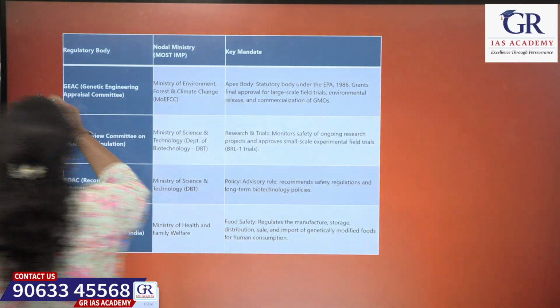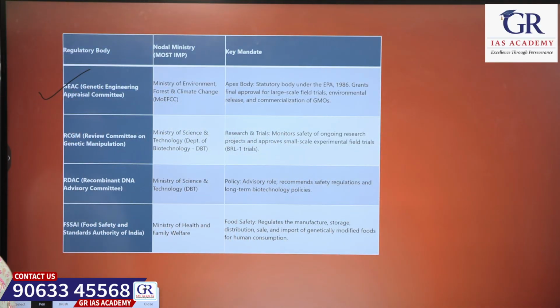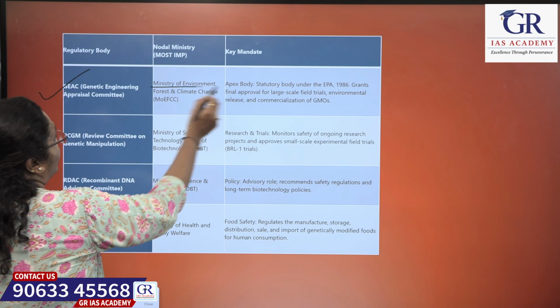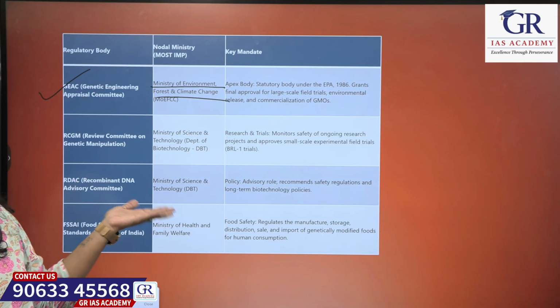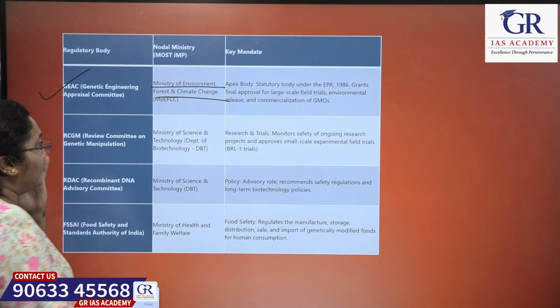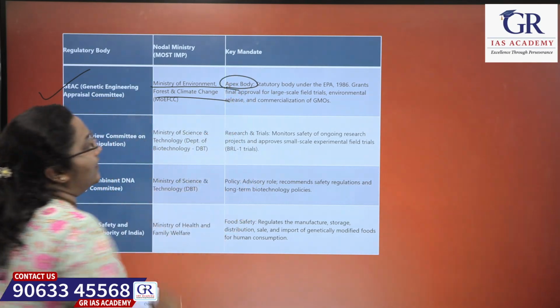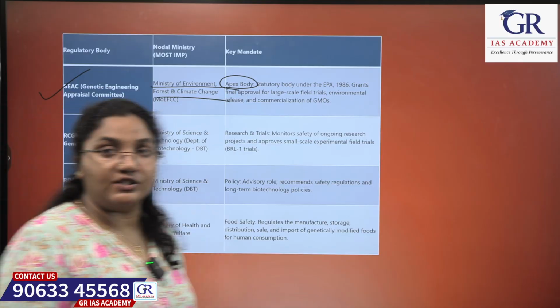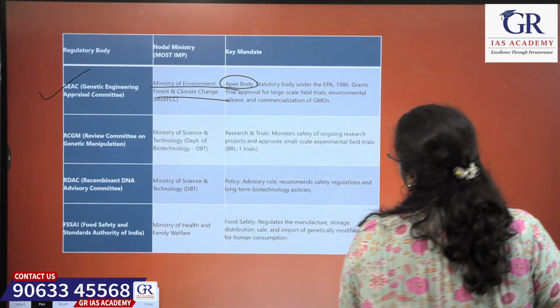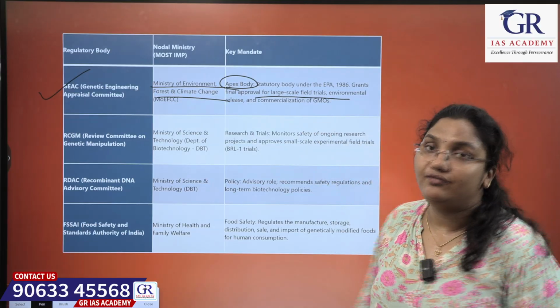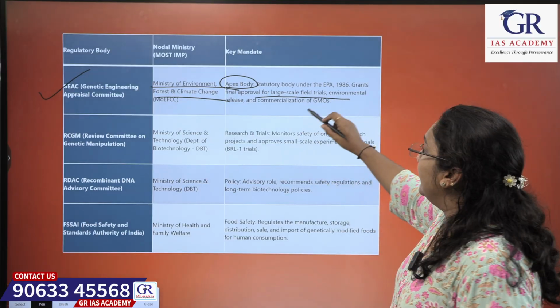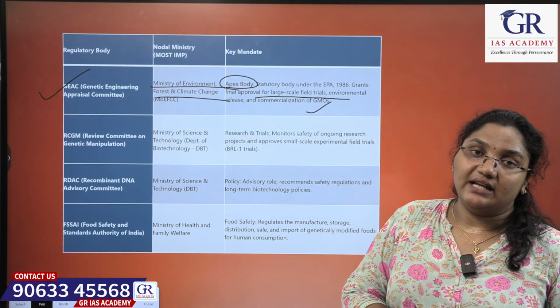The first one is GEAC, the Genetic Engineering Appraisal Committee. What is the nodal ministry for this committee? The Ministry of Environment, Forest and Climate Change. What is the key mandate of GEAC? It is an apex, statutory body under the Environment Protection Act 1986. It grants the final approval for large scale field trials, environmental release and commercialization of genetically modified organisms.